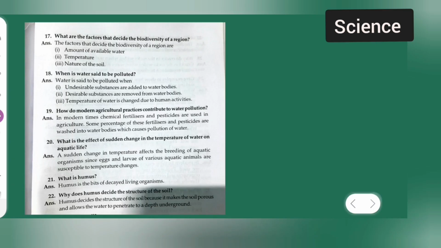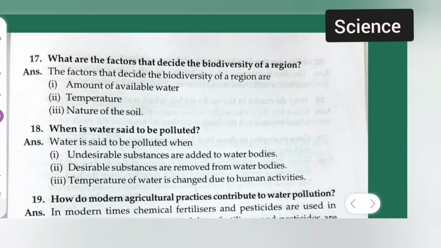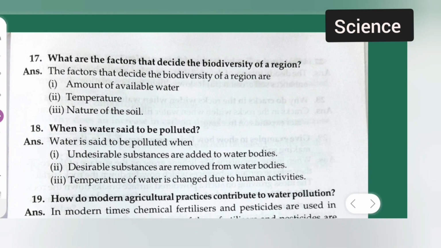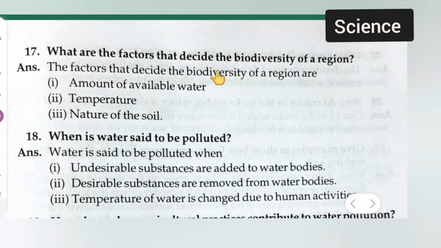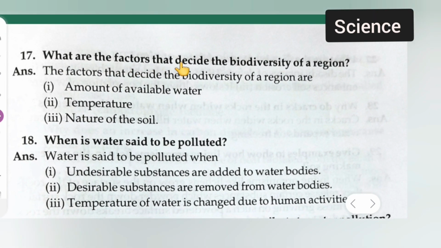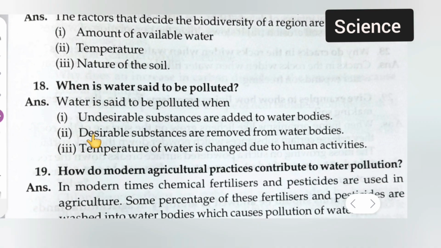Okay. Next, moving further, question number 17. What are the factors that decide the biodiversity of a region? Answer is, the factors that decide the biodiversity of a region are, first, amount of available water, second is temperature, third is nature of the soil.